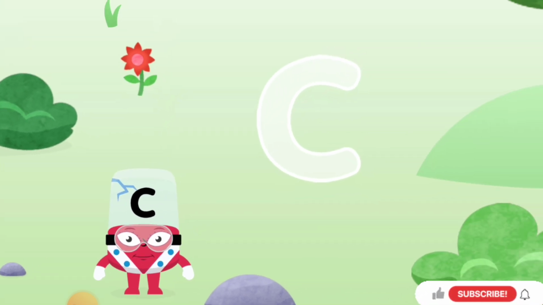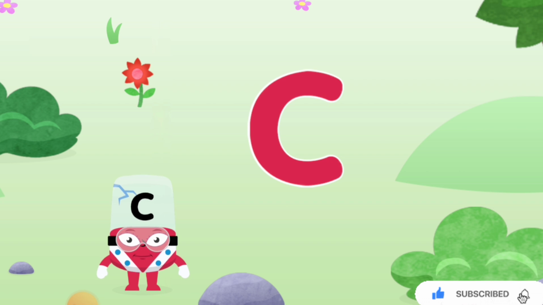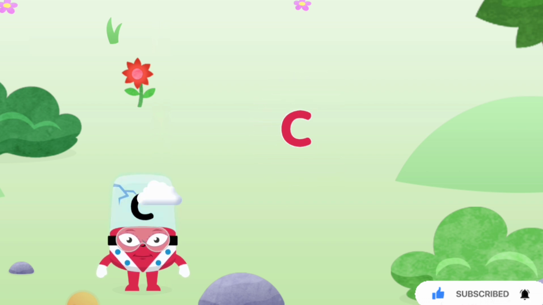Next. Can you trace the alpha block's letter? Try to keep your finger on the screen. Well done. You've met alpha block C.